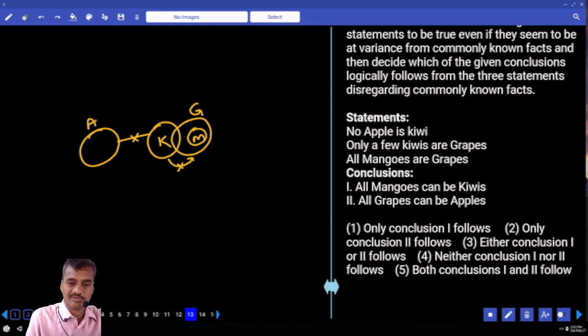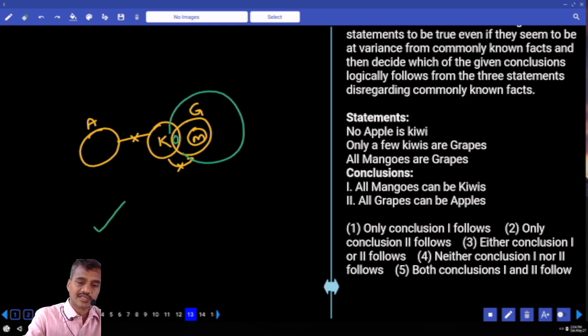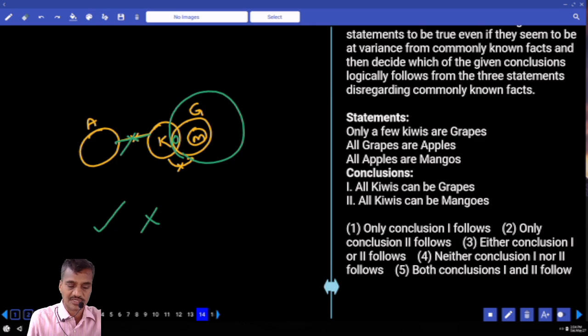All mangoes can be kiwis. Now this entire mango can be kiwis or not? Yes, it can. All mangoes are, isn't it? Hence it is possible. And all grapes can be apples. With grapes and apples, my diagram of apple must be like this. Now if you write apple like this, no apple is kiwi will become false. Hence it is not possible. Only one, choice 1, 13th one.